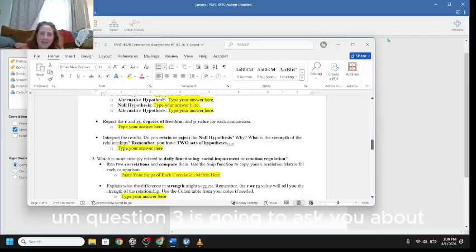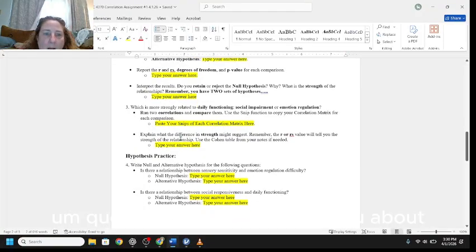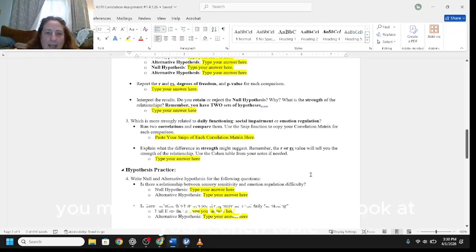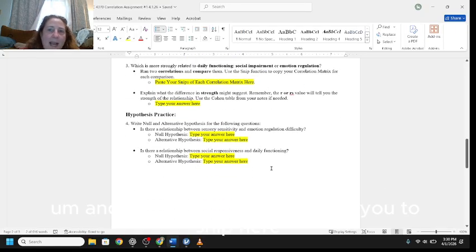Question 3 is going to ask you about which is more strongly related to daily functioning. Was it social impairment or emotional regulation? You just ran those two. You might have to go back and look at your Cohen table. And then it says explain what the difference in strength might suggest. Remember your R or RS. RS is the R for Spearman, right? So it's going to tell you the strength of relationship. You're going to use that Cohen table from your notes again and snip whatever it's asking you to snip here.